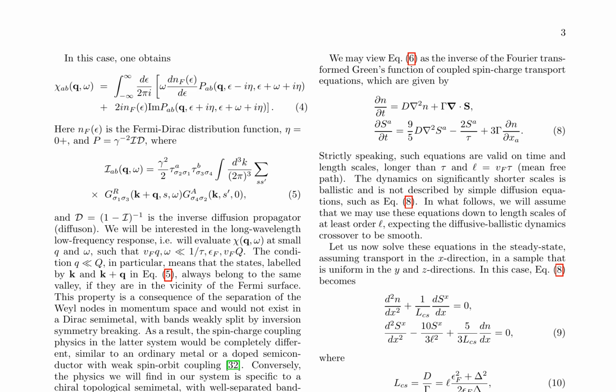Here is a combined summary of pages 3 and 4 of the research paper. The authors investigate the spin-charge coupling physics in a chiral topological semimetal, focusing on the long-wavelength low-frequency response. They derive an expression for the susceptibility chi-ab(q, omega) in terms of the Fermi-Dirac distribution function and the inverse diffusion propagator, D. The diffusion is evaluated at small omega and q, yielding a 2x2 matrix with entries that describe the coupling between the charge and longitudinal component of the spin.